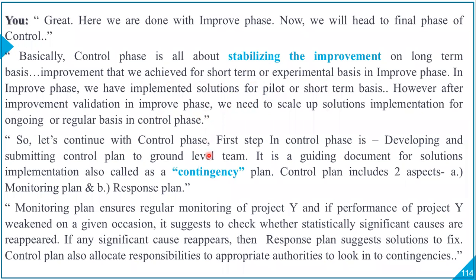First step in control phase is developing and submitting control plan to ground level team to further implement it. It is a guiding document for solutions implementation, also called as a contingency plan. Control plan includes two aspects: A, monitoring plan, and B, response plan.